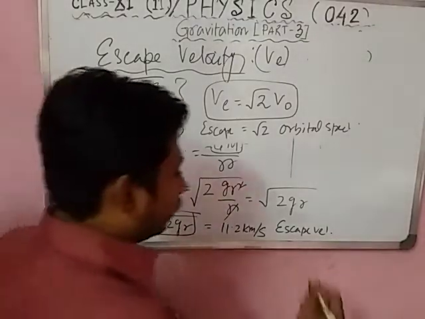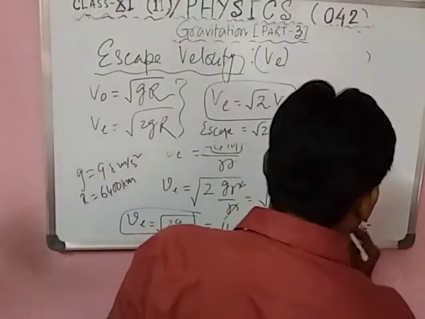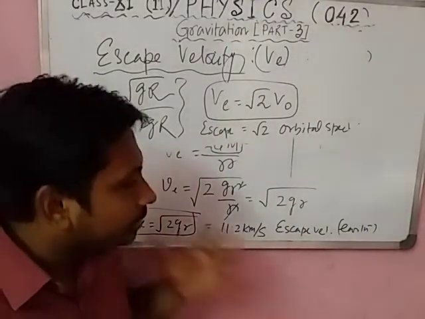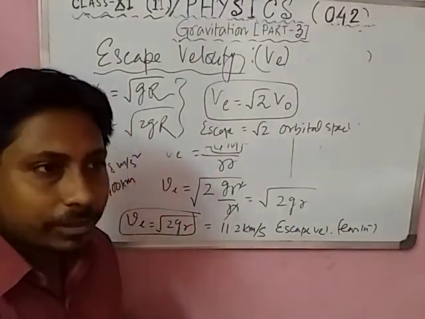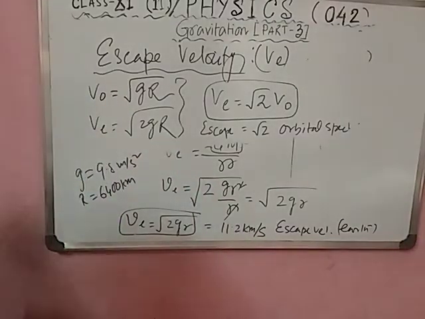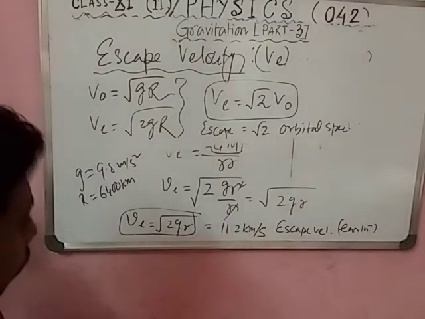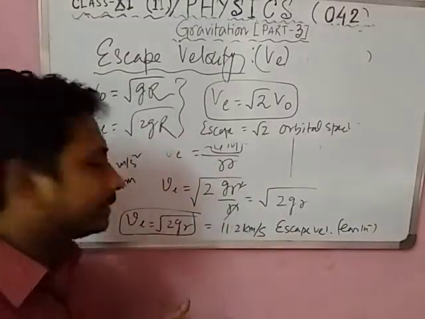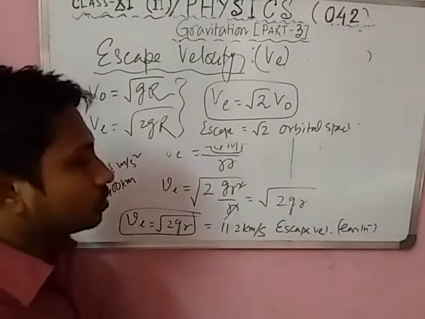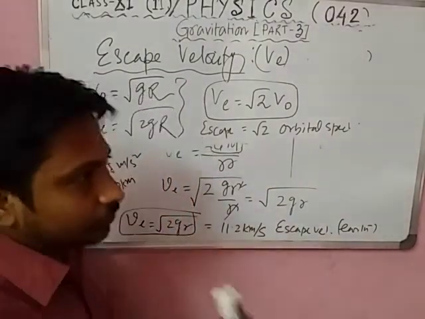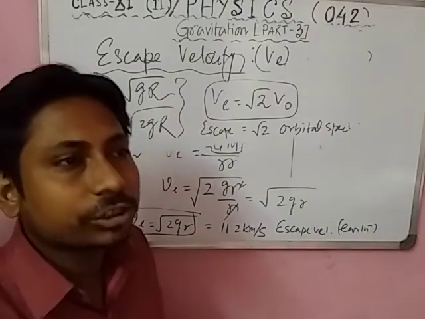The escape velocity of the moon is very small compared to earth, because its g is also 1/6. So the escape velocity of air or the atmosphere is more than the escape velocity of the moon.